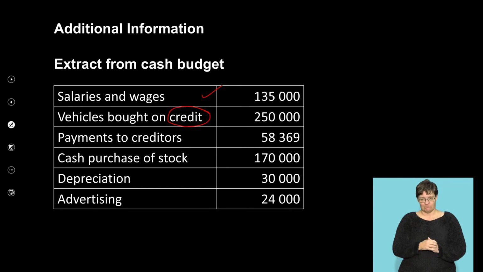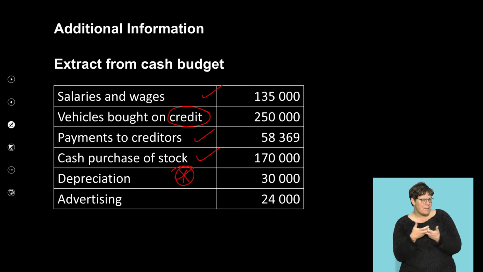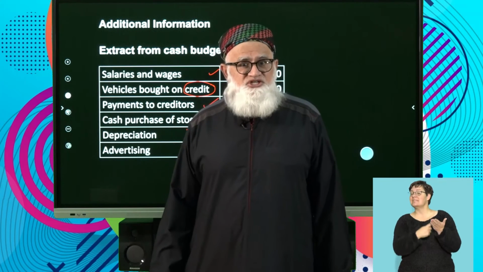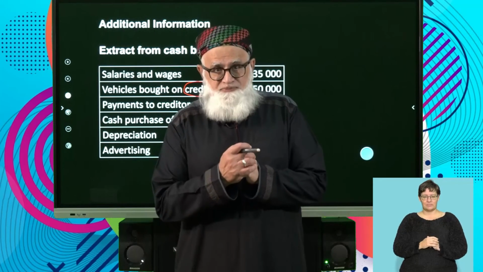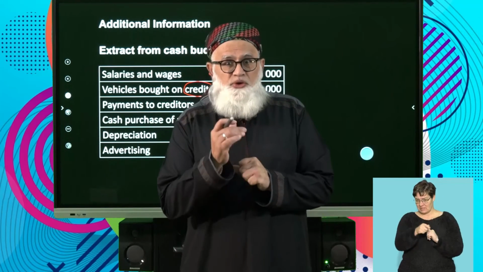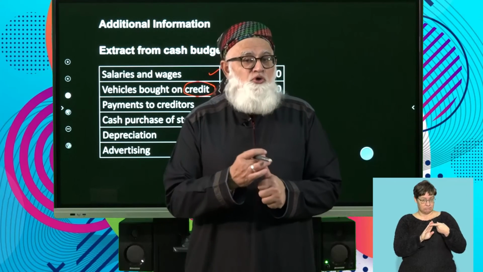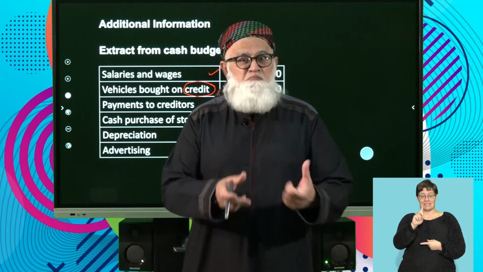The next one, payments to creditors, yes. Cash purchase of stock, yes. Depreciation. What can you tell me about depreciation? Remember, we've discussed depreciation at length in many of our other lessons. Let's define depreciation, right? We know 1, it is an imputed expense, meaning it's a book entry.